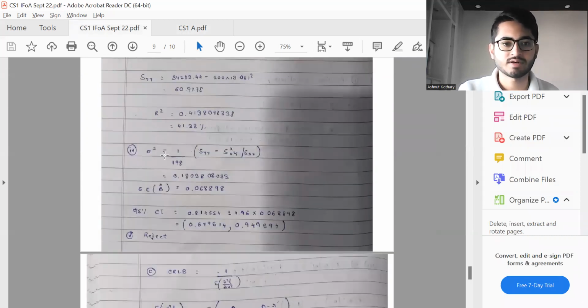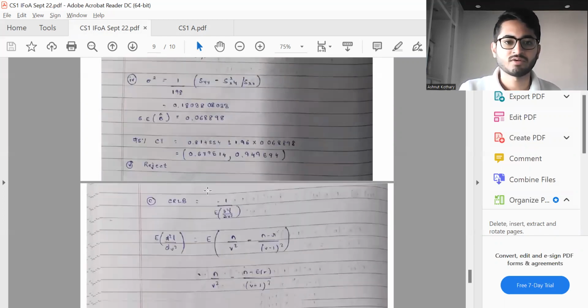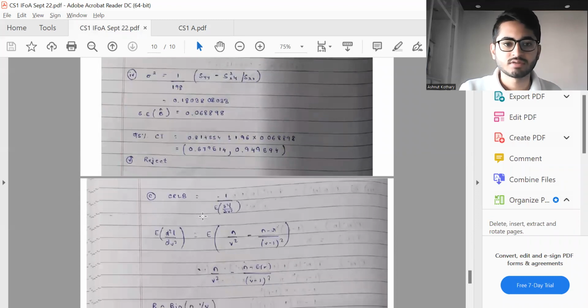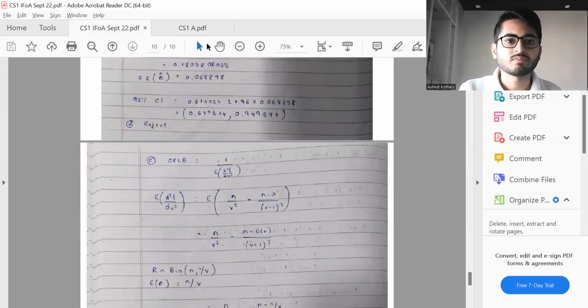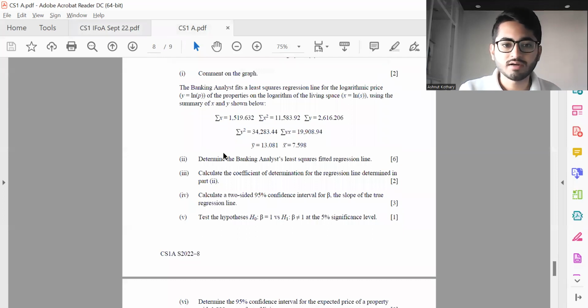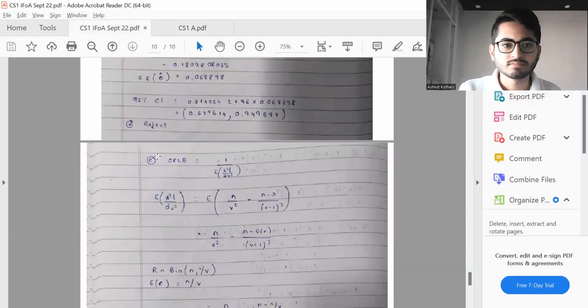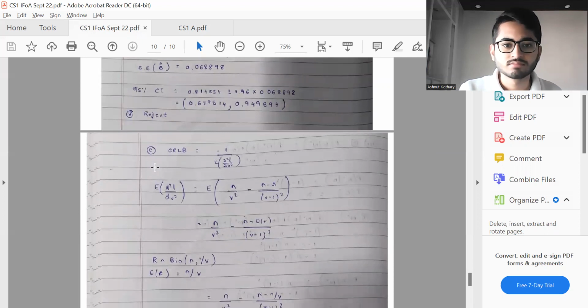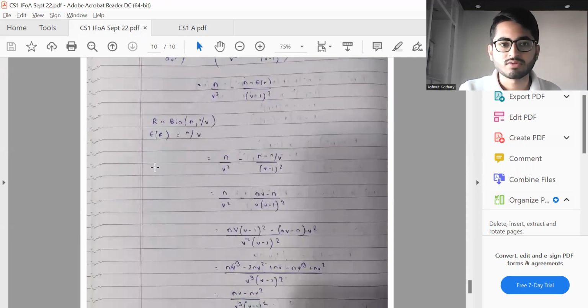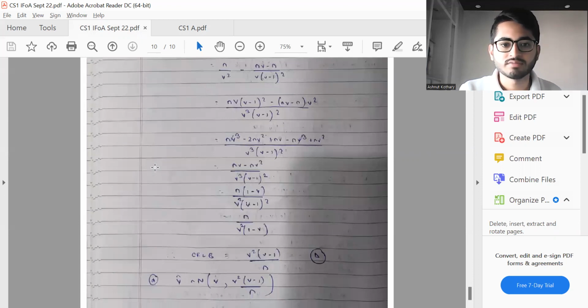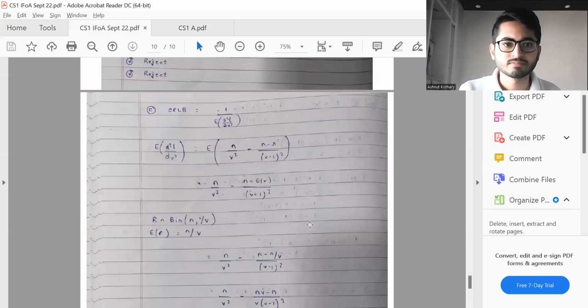Part 4 is finding sigma hat square or the standard error, and then the corresponding 95% confidence interval. And part 5, we're going to reject. And then this particular part, let me just take a look at it. Part 6, 7, 8, 9. Okay, this is from the earlier part, which I might have missed. This is from the previous question.